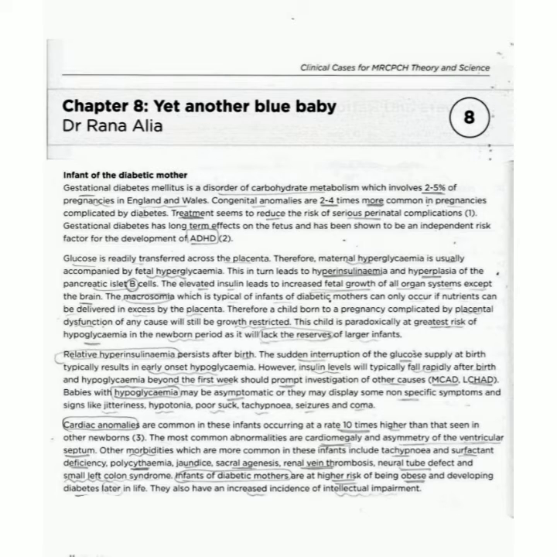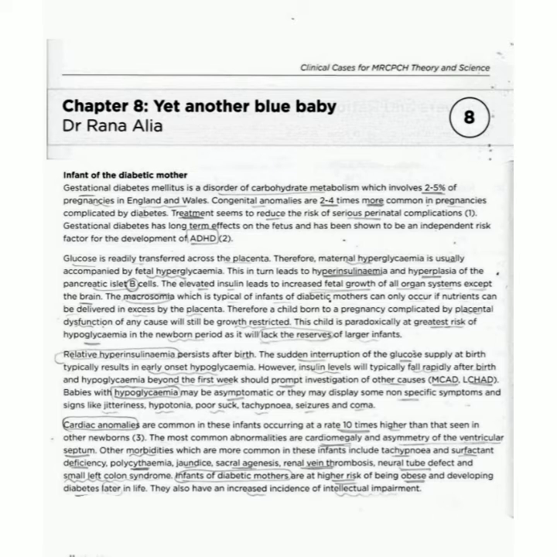Babies with hypoglycemia may be asymptomatic, or they may display some non-specific symptoms and signs like jitteriness, hypotonia, poor suck, tachypnea, seizures, and coma. Cardiac anomalies are common in these infants, occurring at a rate 10 times higher than that seen in other newborns. The most common important anomalies are cardiomegaly and asymmetry of the ventricular septum.